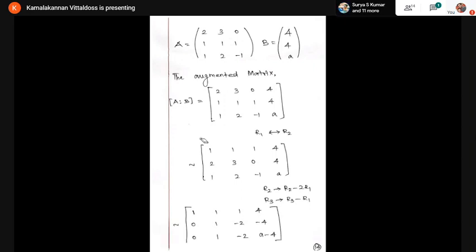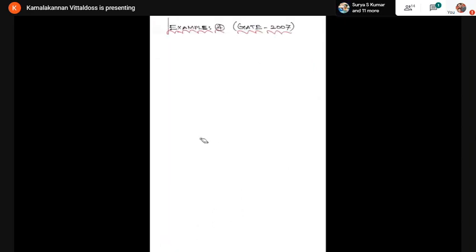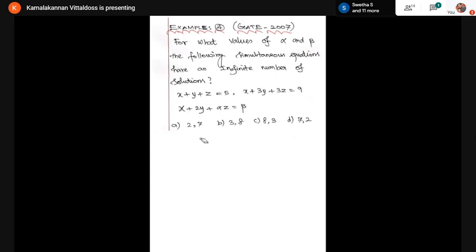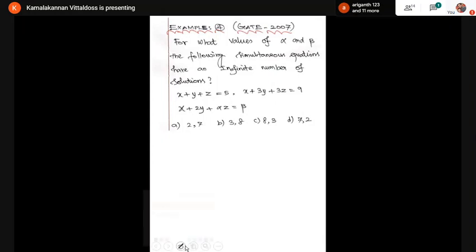Okay. Let me move to the next problem. So here is the next problem. Listen carefully. Example number 4. For what values of alpha and beta does the following system of simultaneous equations have an infinite number of solutions, which is similar to the last one. But here they have given two unknowns, namely alpha and beta. For what values of alpha and beta does the following system of equations have an infinite number of solutions.